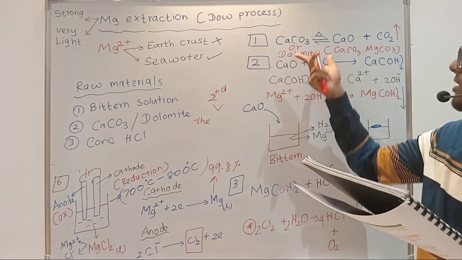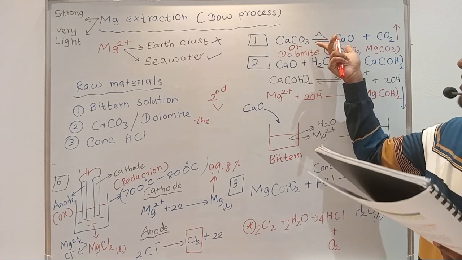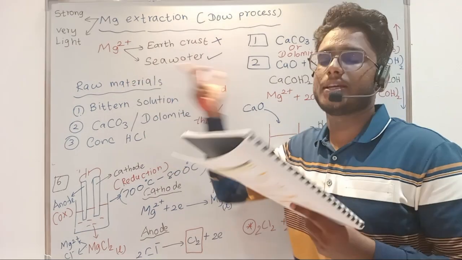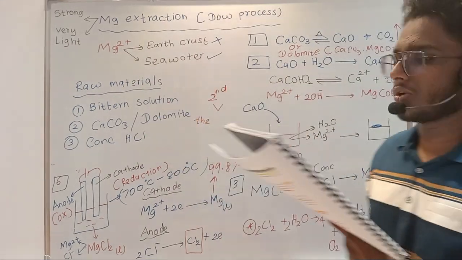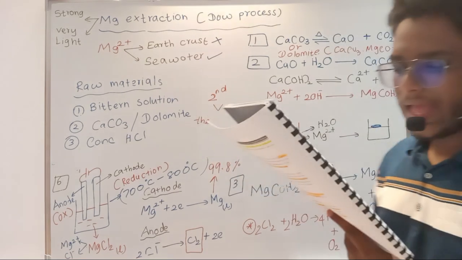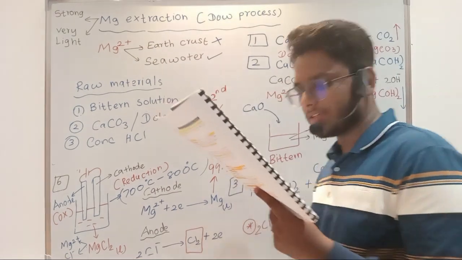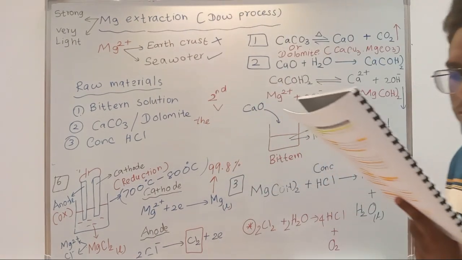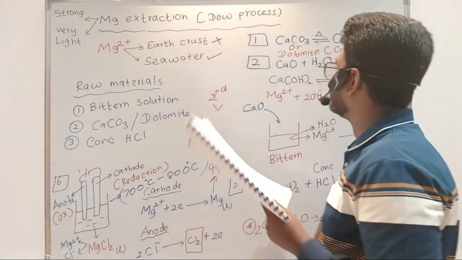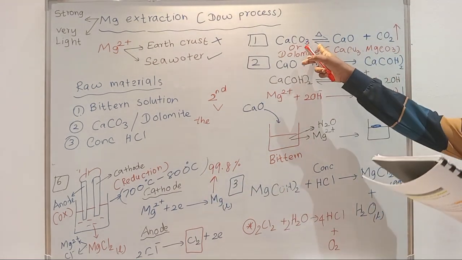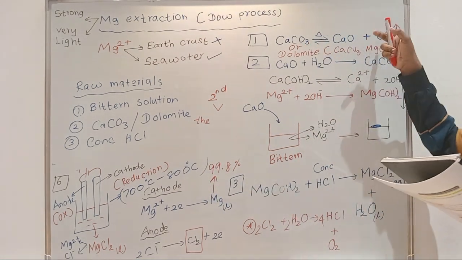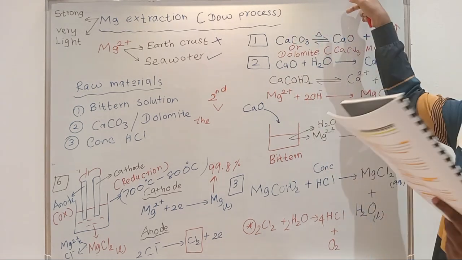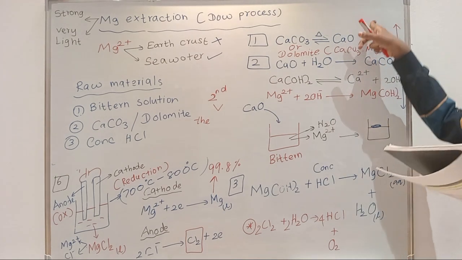So they have given this reaction: calcium carbonate, heated, gives calcium oxide and CO2. Also they have given the dolomite reaction. I have erased it. You have to remember both. As this reaction is reversible, by designing the thermal decomposition process, carbon dioxide gas is efficiently removed. By removing carbon dioxide quickly, the forward reaction is favored. According to Le Chatelier's principle, if you remove carbon dioxide, the concentration of carbon dioxide will decrease.